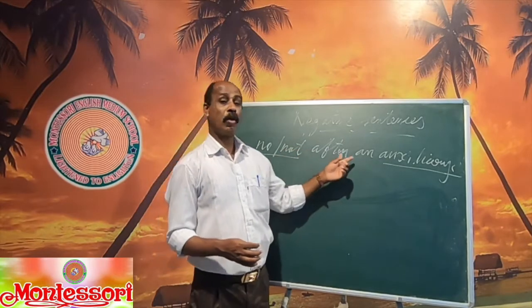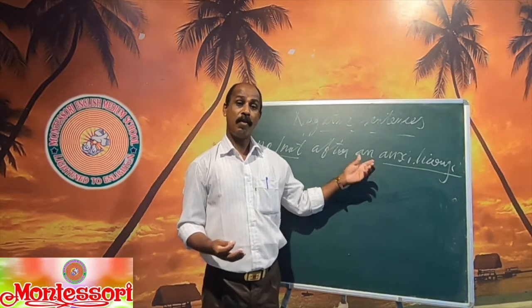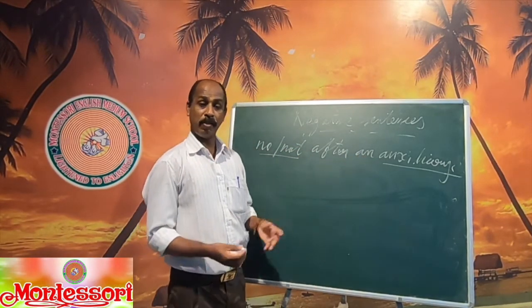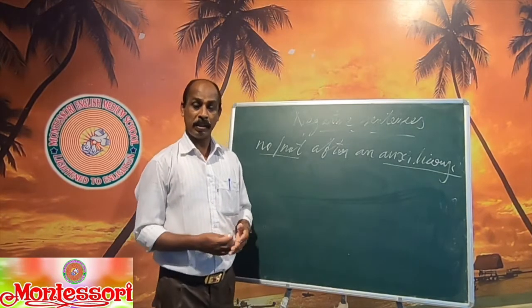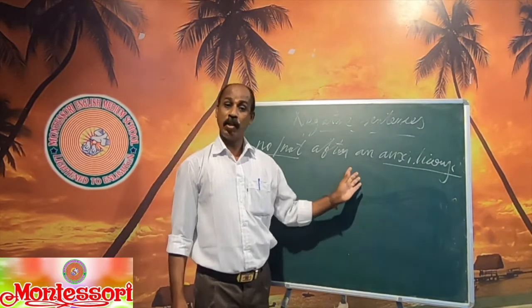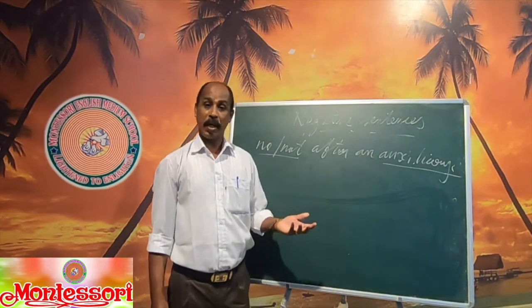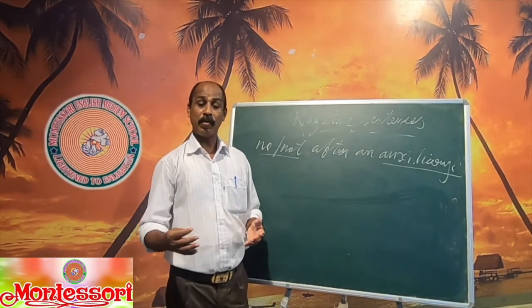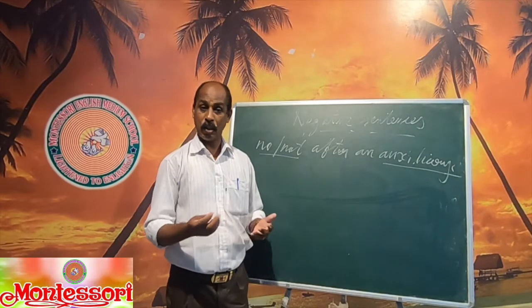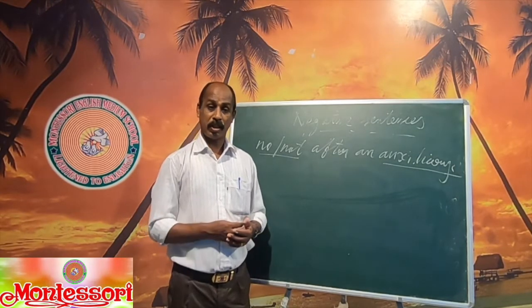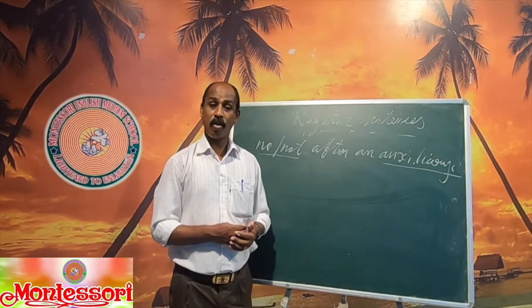So you make no or not after the auxiliary verb. Will is the auxiliary verb, so will not. As a short form you can use won't; the full form is will not. I will write my notes. I will not write my notes. Again, go for present continuous tense: is, am, are plus verb. Is, am, are is the auxiliary verb. Is not. I am not writing my notes. She is not writing her notes.